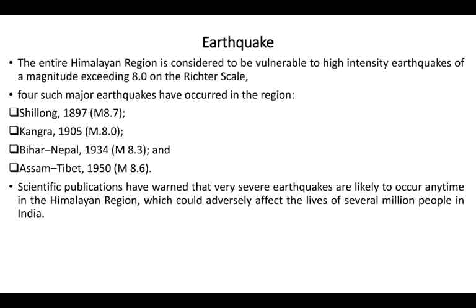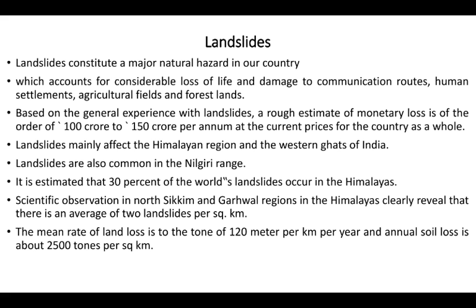Earthquake: the entire Himalayan region is considered to be vulnerable to high intensity earthquakes of magnitude exceeding 8 on the Richter scale. 4 major earthquakes occurred in the regions of Shillong, Kangra, Bihar, Nepal, Assam, Tibet. Scientific publications have warned that very severe earthquakes are likely to occur in any region in the Himalaya, which could adversely affect the lives of million people in India.